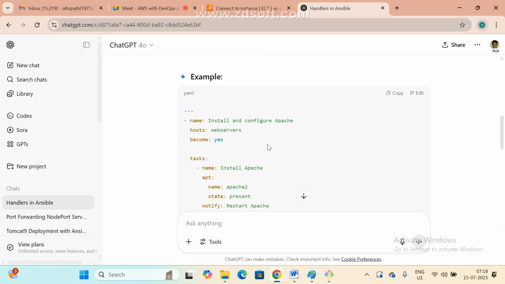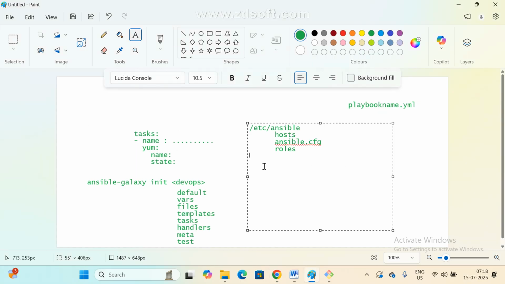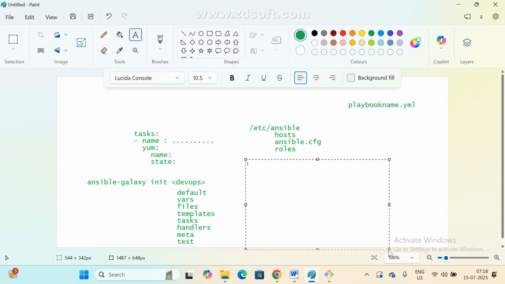In a playbook, what did we do? We write everything in the same file, including variable declarations. This is the playbook structure. We have 4 sections: one is the target section, the variables section, the handlers section, and so on, right? Target. Next, variables. Using these 4 sections we write our playbook. Now I am writing everything in a single file, correct? This is my playbook, so in the playbook I am going to add these 4 sections.